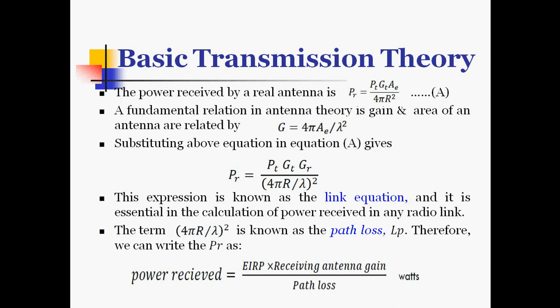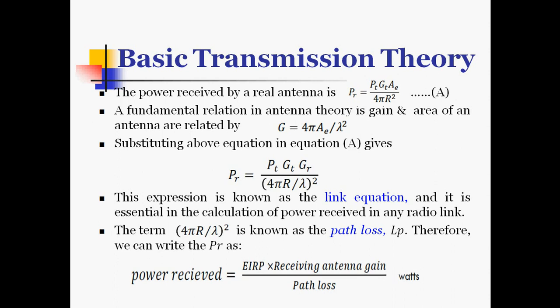Now we substitute this into equation A for received power, PR is PT GT AE by 4 pi R square. In place of AE we write the gain equation for the receiving antenna, so this gain is the receiver antenna gain GR.